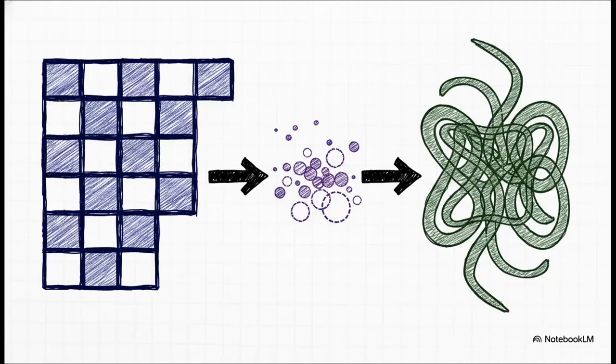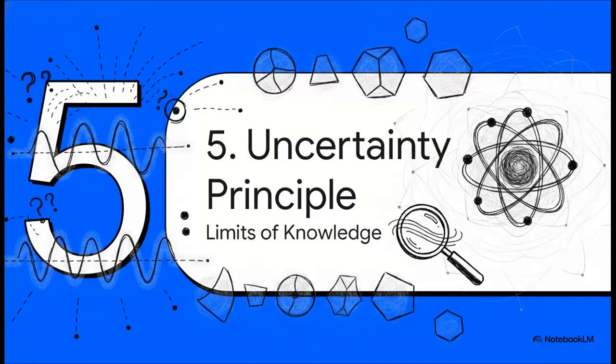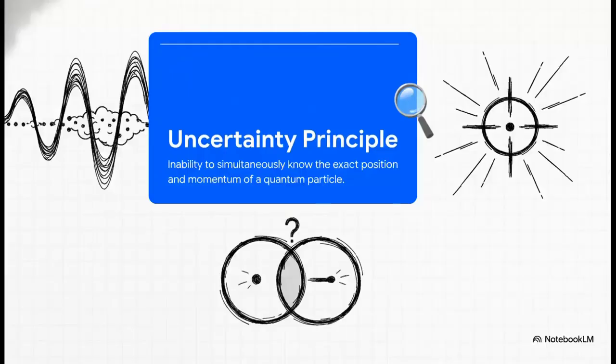But don't miss the massive philosophical shift here. The math was no longer describing definitive paths. It now relied purely on statistical probabilities. Section 5. The uncertainty principle. The limits of knowledge. So, the crucial point is how this reliance on probability leads us directly to the most famous limitation in all of physics, the uncertainty principle.